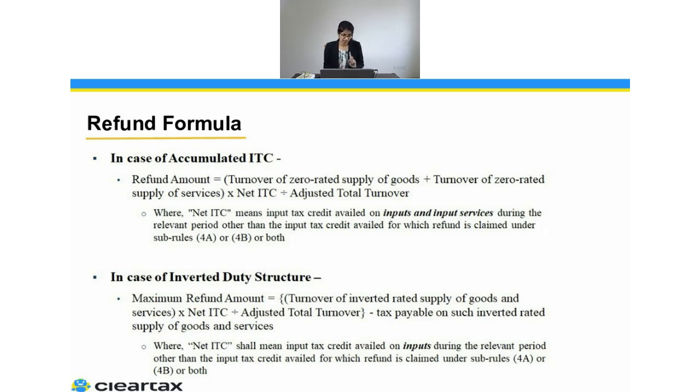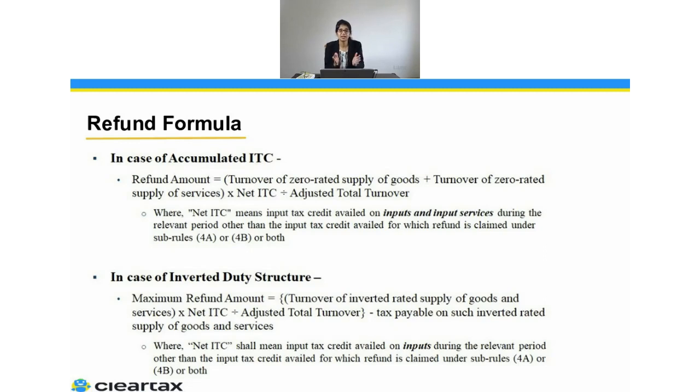Here it says, since your input and output was the same, and this is just because of the time span, like at one particular time it was some other rate and at another time the rate was something different, it does not mean it's an inverted duty structure. So this will not get covered under inverted duty structure. For this you can't claim a refund. But for the earlier case, where you have different rates, you can go ahead and claim the refund for that particular case.